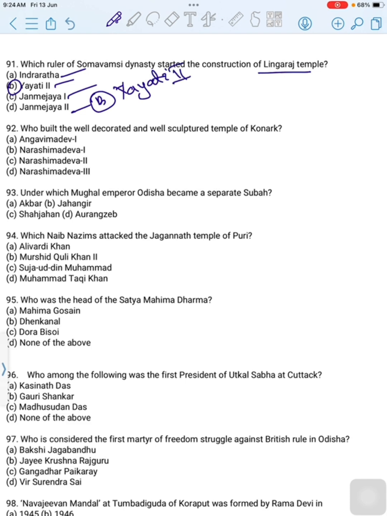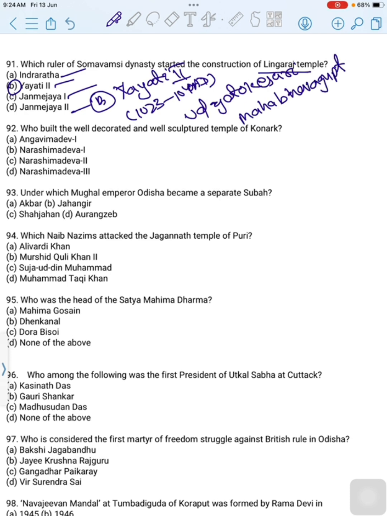Chandihara Yayati 2, 1023 to 1040 AD, started the construction of Lingaraj temple at Bhubaneswar and it was completed by Udyota Kesari, Mahabhavagupta, in 1040 to 1065 AD.